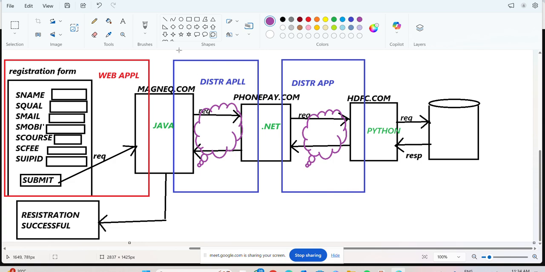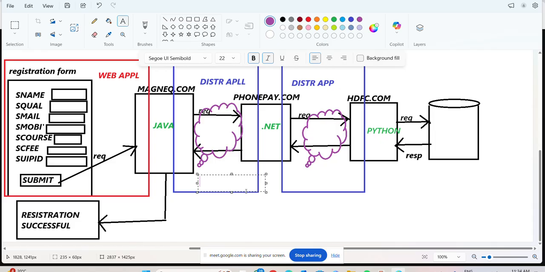To communicate with different technologies and other programming languages, we have to use web services. Okay, now clear? Next, what do I want to write here, sir? Web services. Are you able to understand what I am saying? This is the story. Okay, clear?